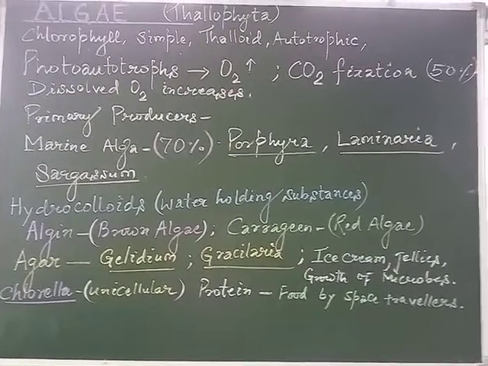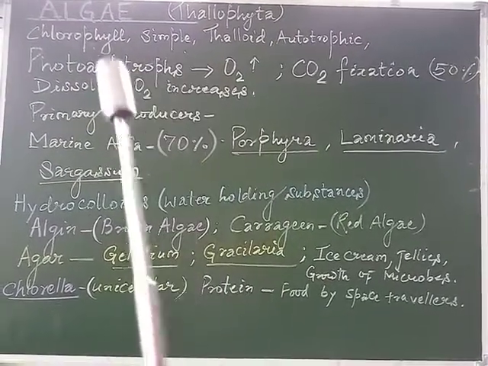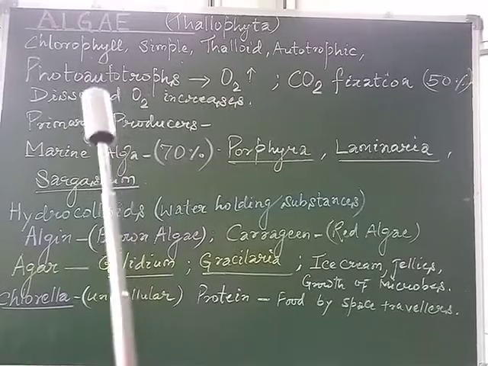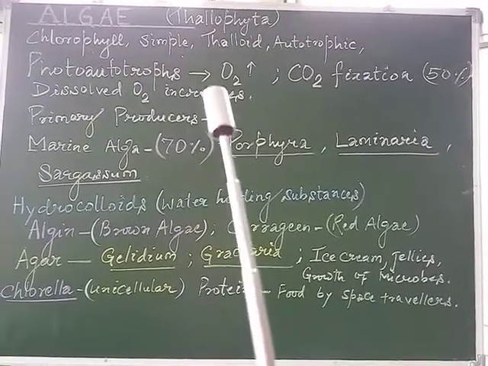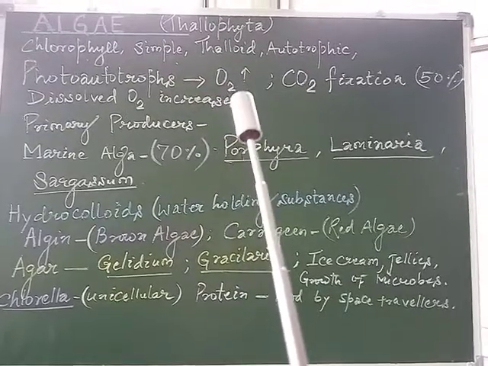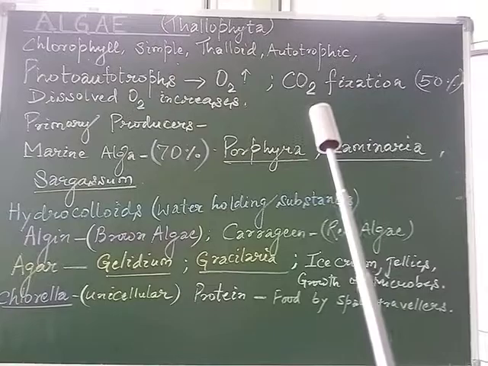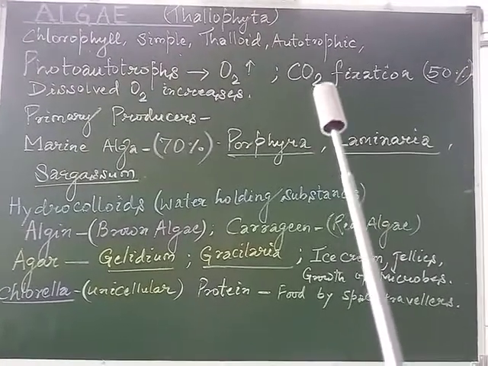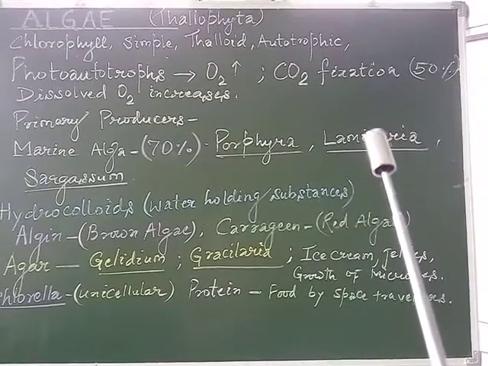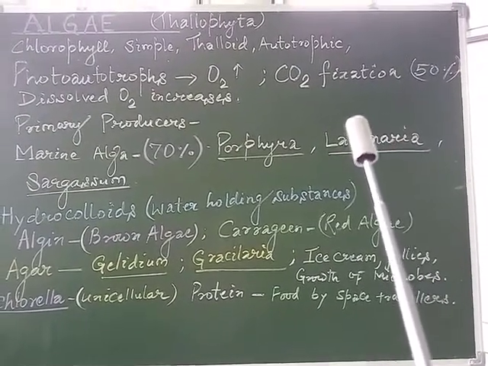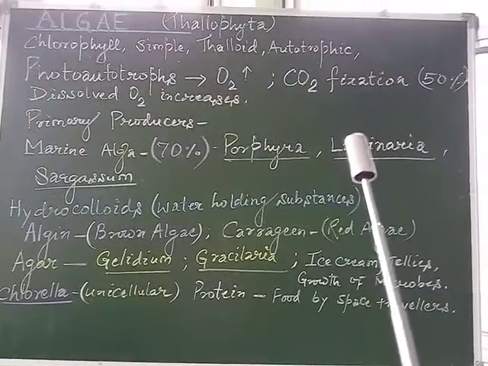Now we'll discuss the importance of algae. As algae have chlorophyll pigments, they are photoautotrophs, meaning they are able to synthesize their food in the presence of sunlight. They liberate oxygen and fix carbon dioxide. It is also estimated that around 50% of the total carbon fixation takes place by the members of algae.